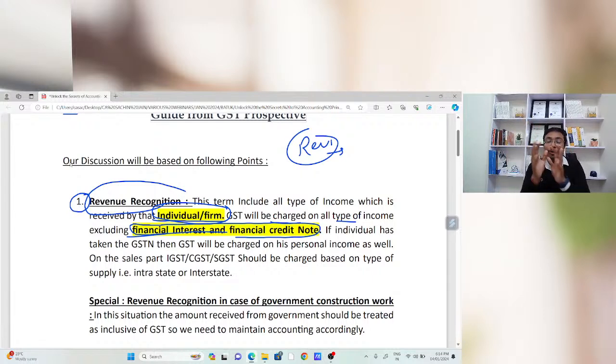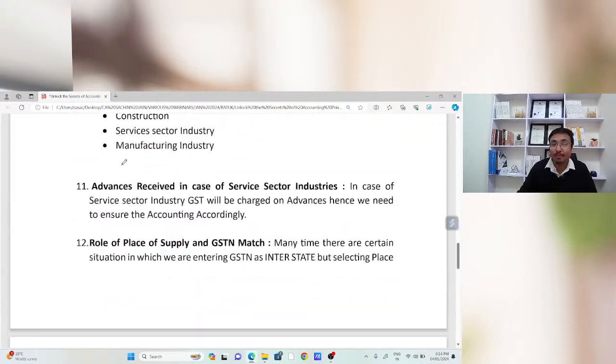Next, sir, what do you mean by this financial credit note or debit note? Suppose there is any discount, and the terms related to that discount have been decided post supply. In that case, that credit or debit note should be treated as a financial credit note, and GST should not be charged.